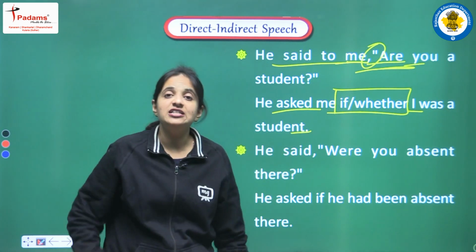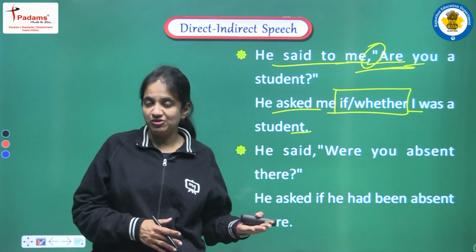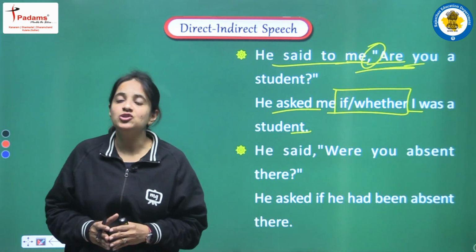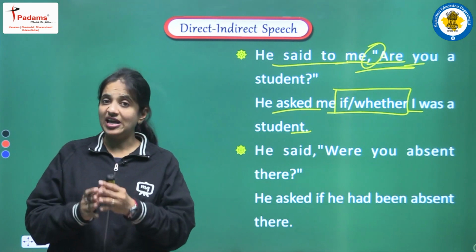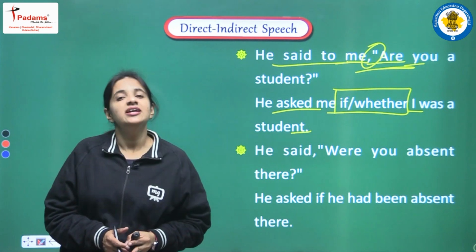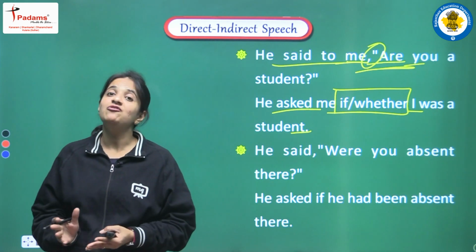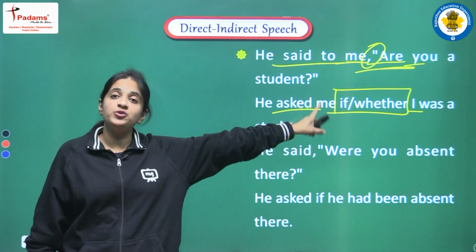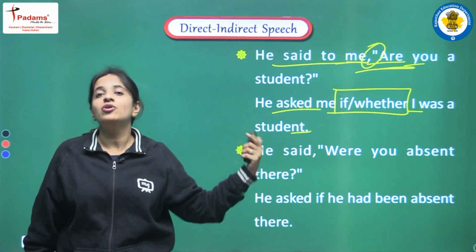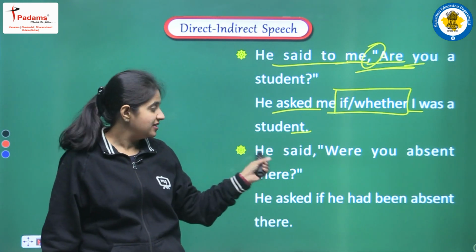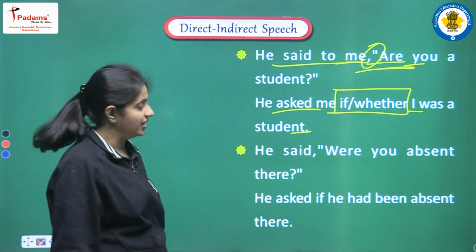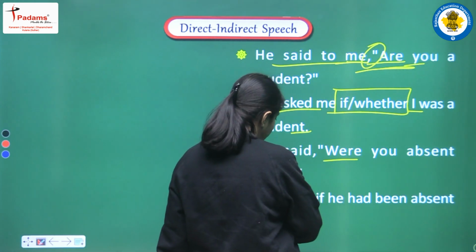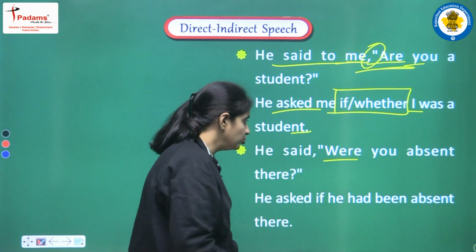So this is the difference between WH words and yes no type questions. When we are having WH word, then we don't use any other conjunction, but when we are having any auxiliary verb, then we have to add the conjunction, and for conjunction we are having two options here. We can use any one word. Okay, second is he said, were you absent there? So again we are having one auxiliary here. So let's see how we have to do the changes.